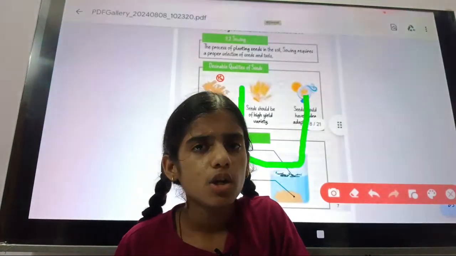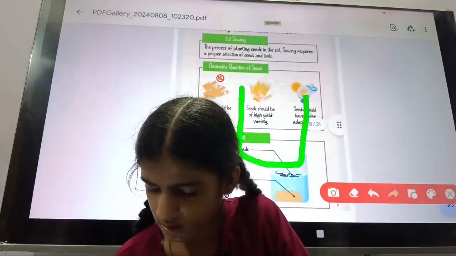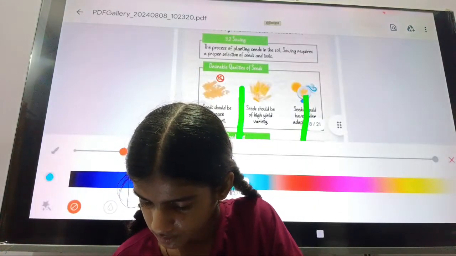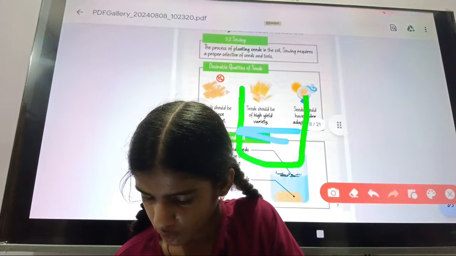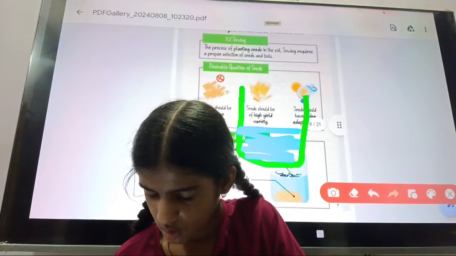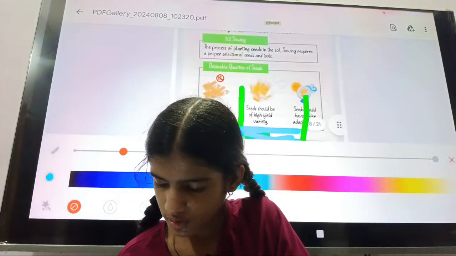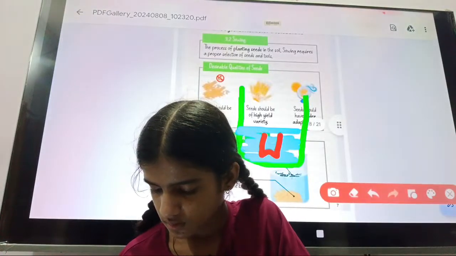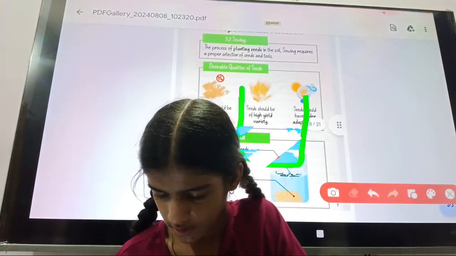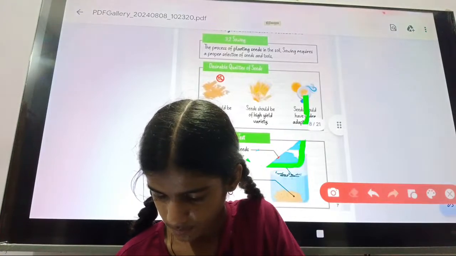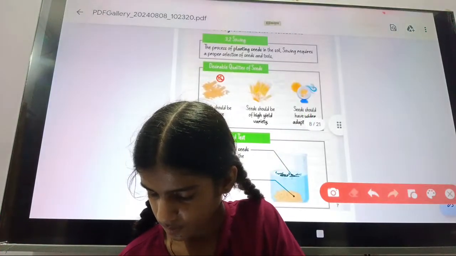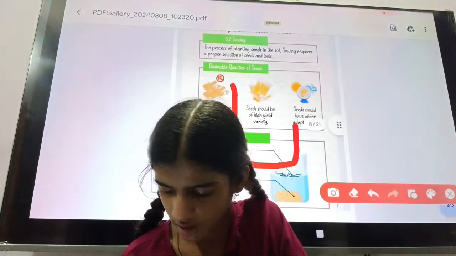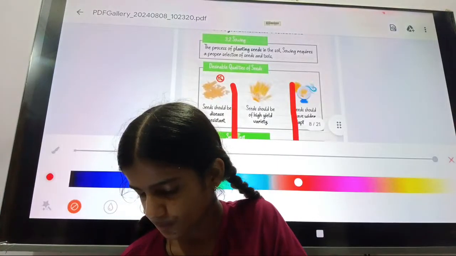In the beaker, you will put some water into it. Firstly, we take this dark color, so it can be easily seen.